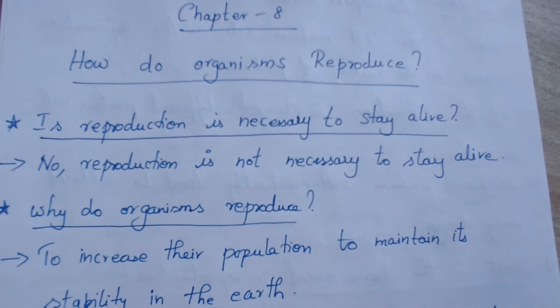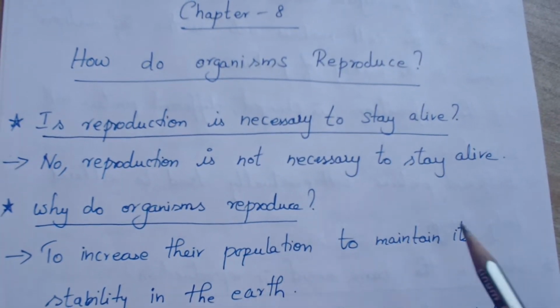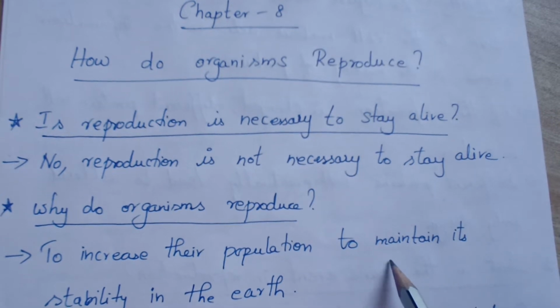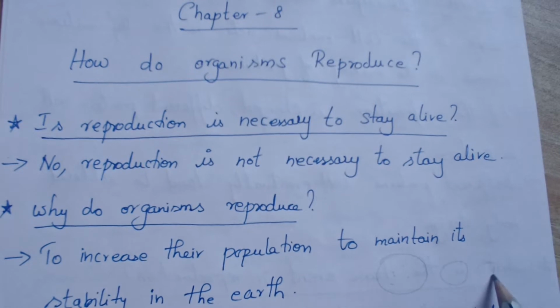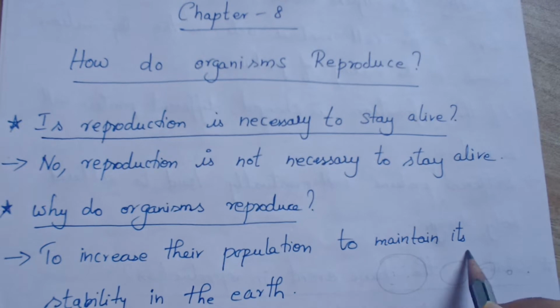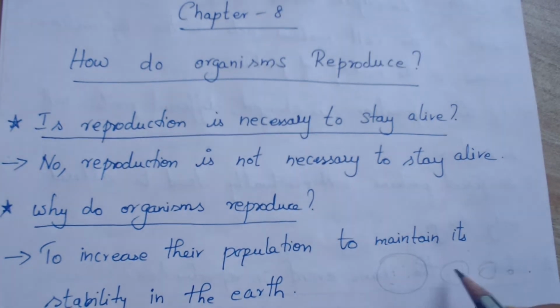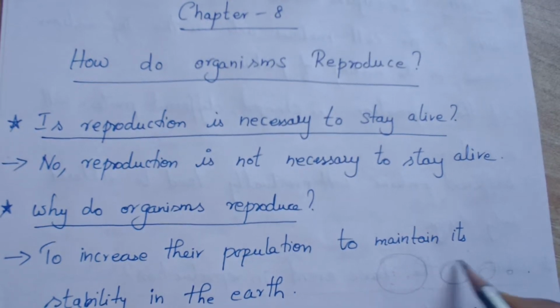If we are not reproducing, if the population is not increasing, then day by day the population will reduce, and reduce further, and one day it will be extinct. Nobody will be there, right? People will get older, some of them will die. It will not be stable for a long time. It will keep on reducing.